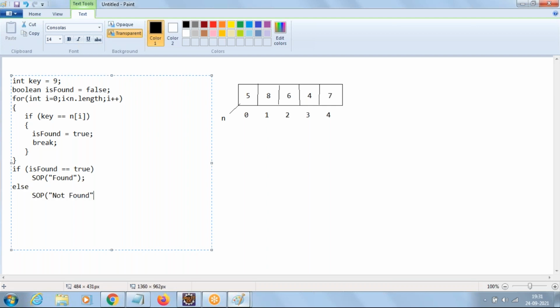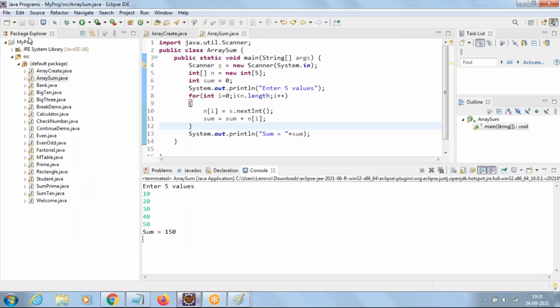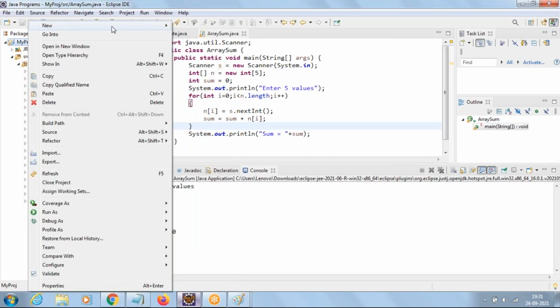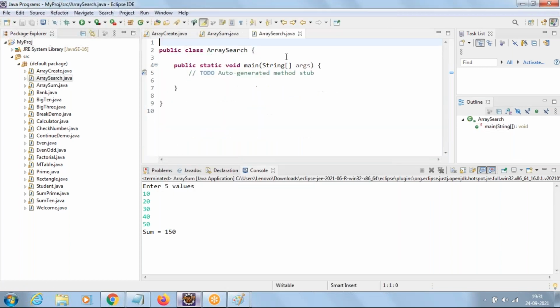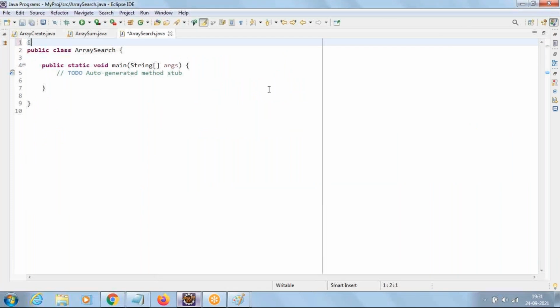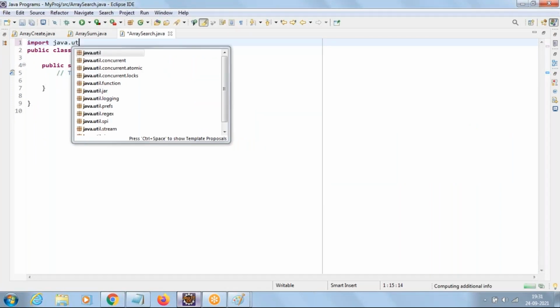Clear everyone, the logic of search program? Yes. Right? Now let us write the code now. Right click on project and say new class ArraySearch with main method. Import java.util.